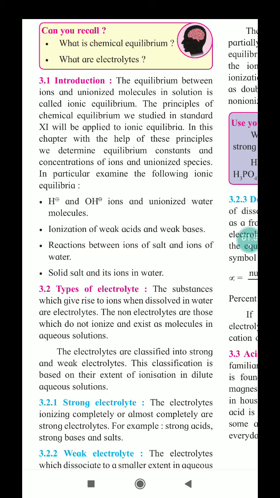In the previous class we learned about electrolytes. So what is an electrolyte? An electrolyte means a substance which gives rise to ions when dissolved in water. Again I repeat, electrolyte means substances, molecules, compounds which dissolve in water to form ions which are able to conduct electricity. They are called electrolytes.